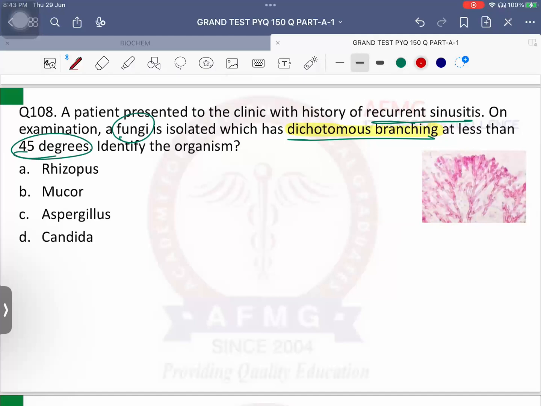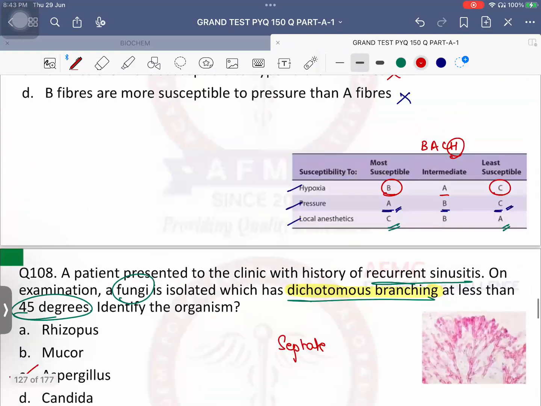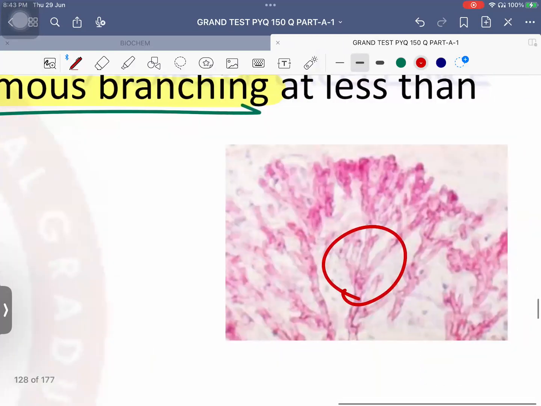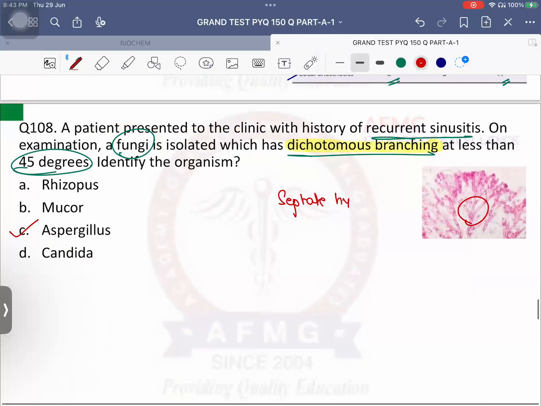It is a case of Aspergillus. Which kind of hyphae? Septate or aseptate hyphae? Usually septate hyphae. दिख रहा है ना? Septations are usually seen. Okay. So septate hyphae will be seen in a case of Aspergillus, and we know that Aspergillus fumigatus is a cause of sinusitis as well in the patient. No issues with this. Important.